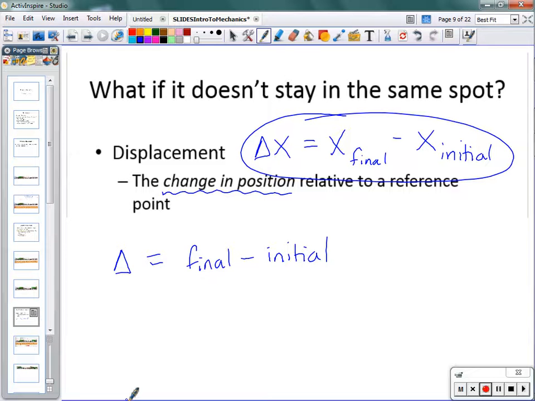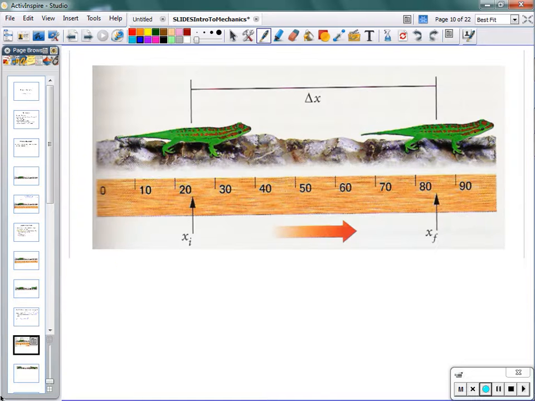All right? So, looking at our lizard. Notice I've added back my context, my frame of reference, the ruler, and it shows where the lizard started versus where the lizard ended up. So, the change in that position we represent as delta x, the change along the x-axis. And we just learned that if we want to calculate delta x, we can take a look at where that lizard ends up, the final position, minus where that lizard begins, the initial position.